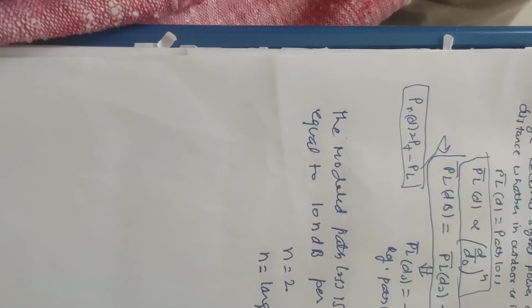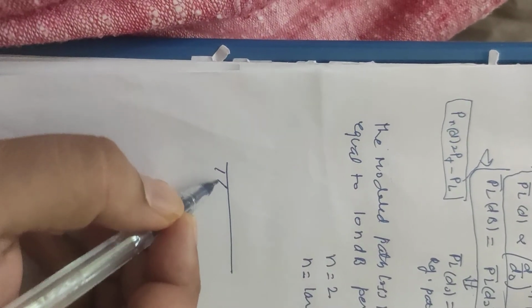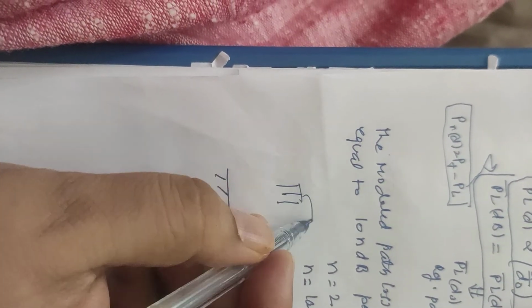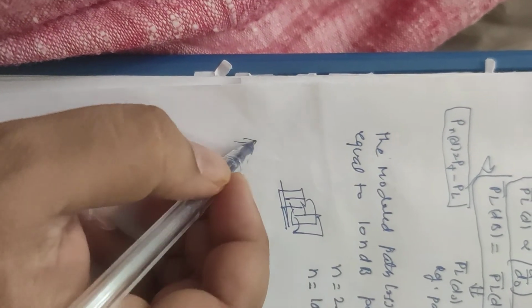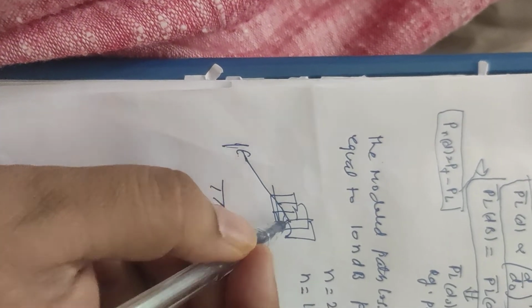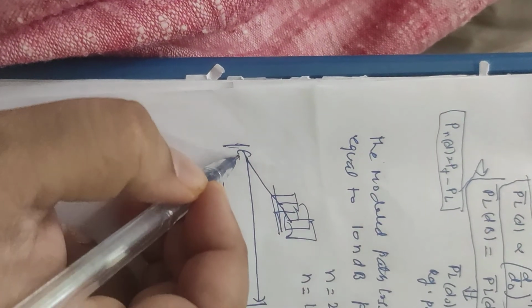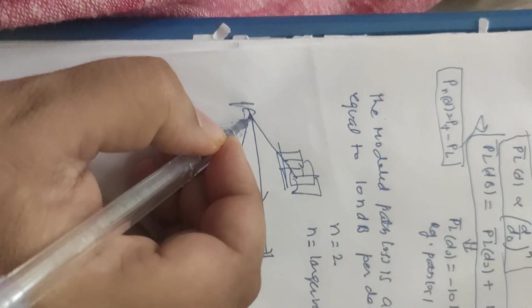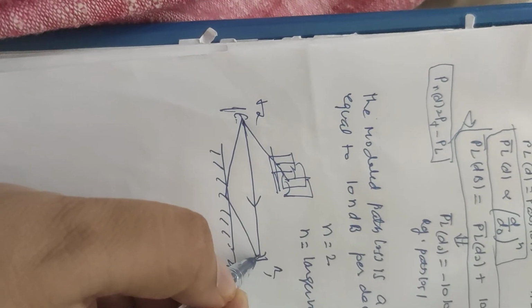If we want to show this, consider this is the earth surface and there is an obstruction in the form of a tall building, and here we transmit a signal. There is a direct line of sight wave from the transmitter to the receiver, which comes directly at the receiver end.